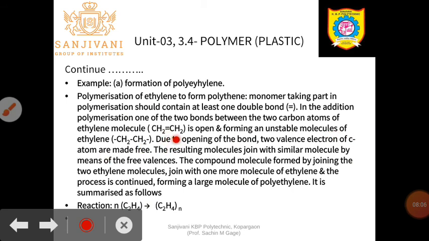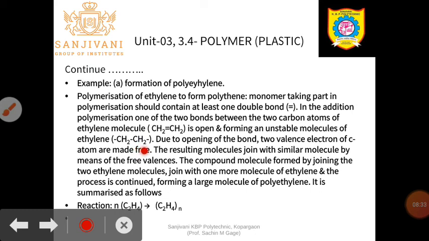This CH2=CH2 breaks, the bond becomes open, and there is the formation of the moiety CH2-CH2. Whatever molecule is formed is unstable because carbon has 4 valency, and here the valence is not satisfied. That's why ethylene becomes unstable.